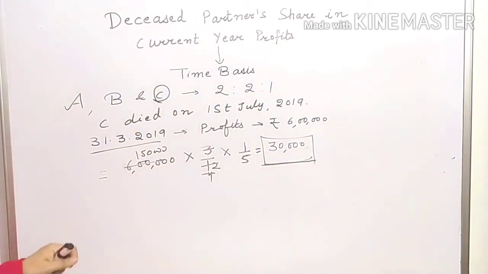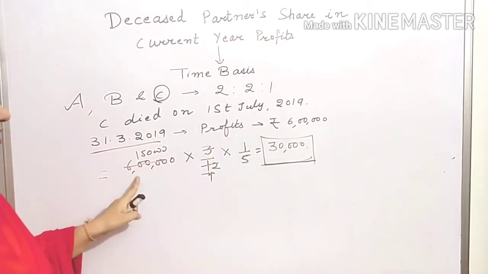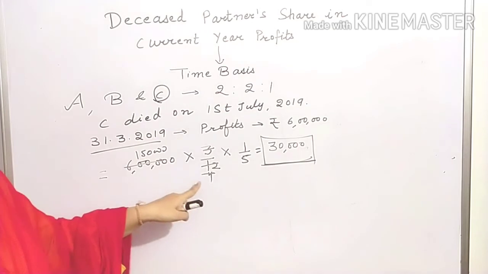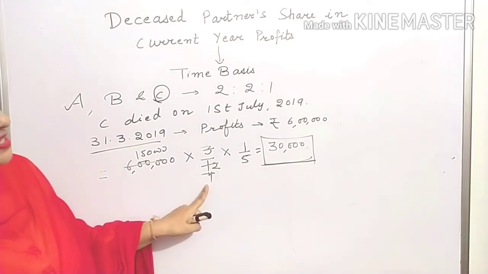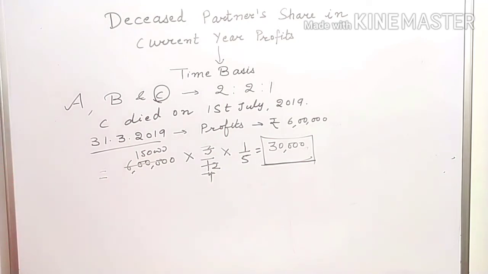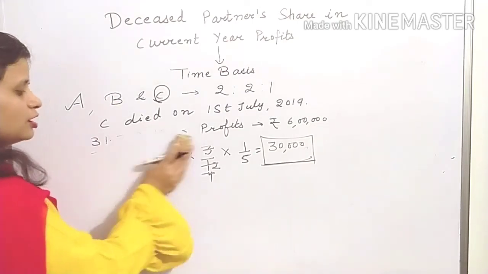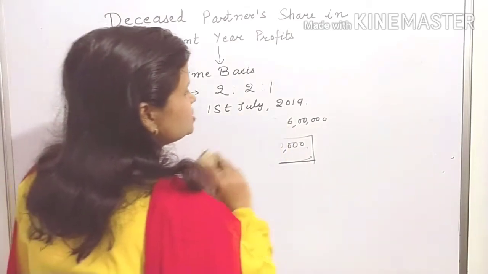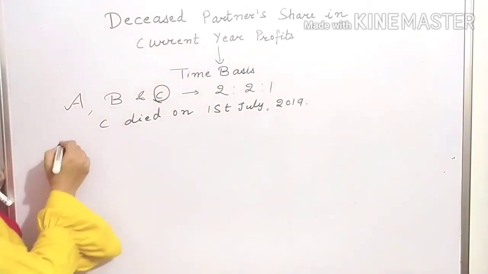Again I am repeating, last year profit 6 lakh. First you will convert these profits for the number of months up to the date of death. Then you will calculate the deceased partner's share in profit. In the same question, sometimes you may be asked to calculate the deceased partner's share in profit on the basis of average profits. Let us assume what they have given in this question.